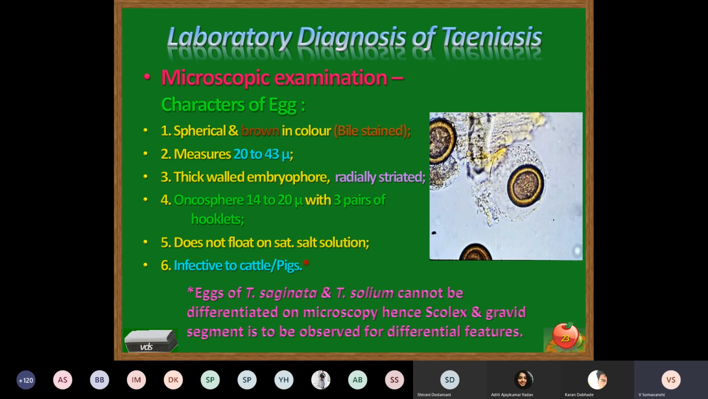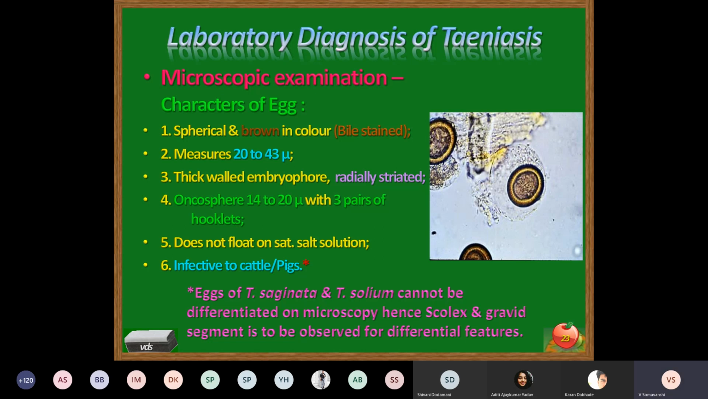A red asterisk has been shown over there. It means the eggs of Taenia saginata and Taenia solium are not easily identified on the basis of their morphological characters or any other characters described above. For differentiation of species of Taenia solium and Taenia saginata, you are supposed to observe the differential features of the segments.